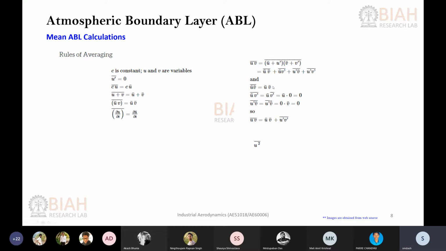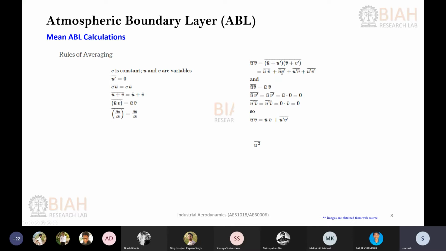So these are the detailed steps. You can write u bar plus u prime, and v bar plus v prime, and you can take the average of that. If you open this bracket, you get the first term multiplication, then the second and third terms, and the last one. These two terms will be 0, right?